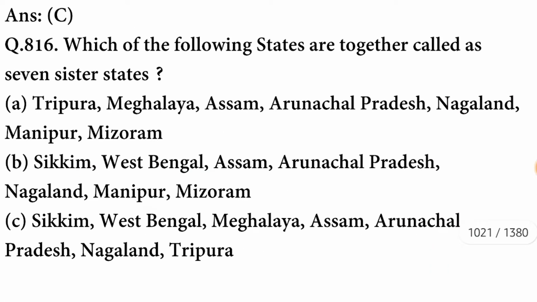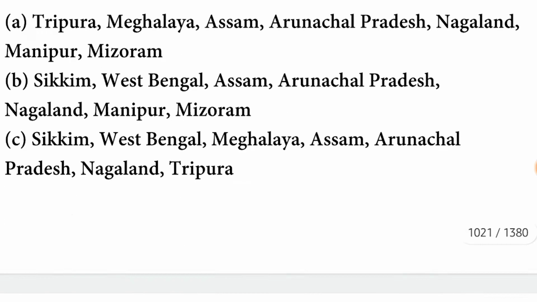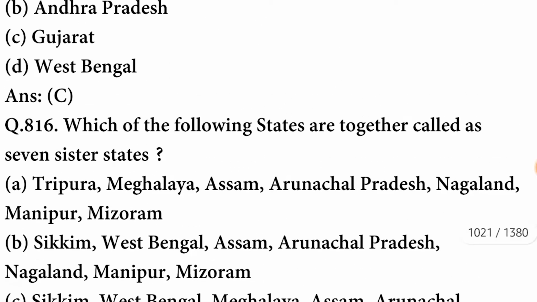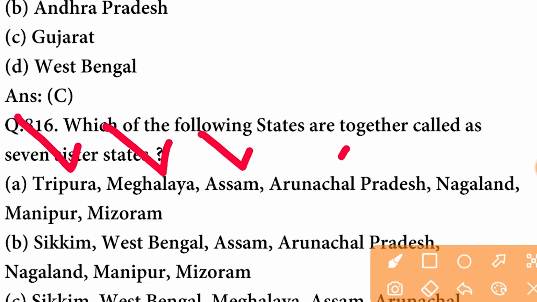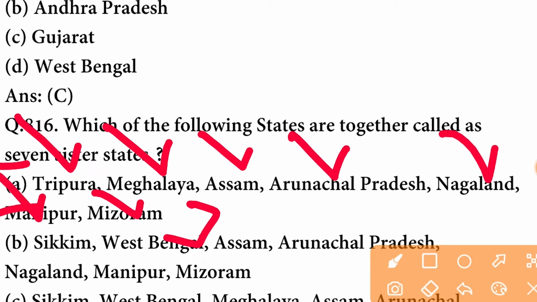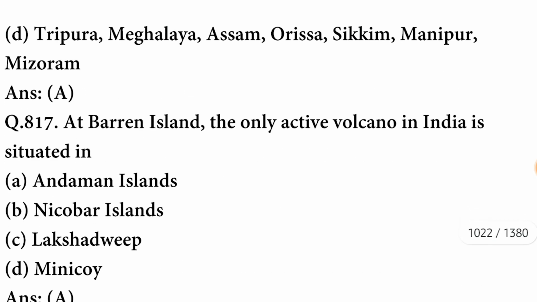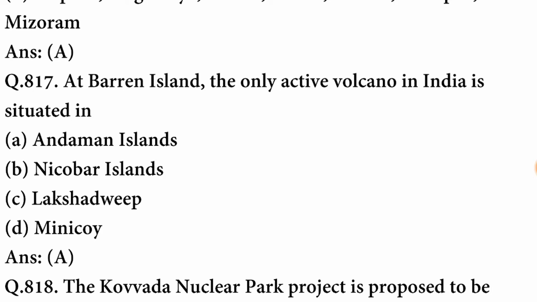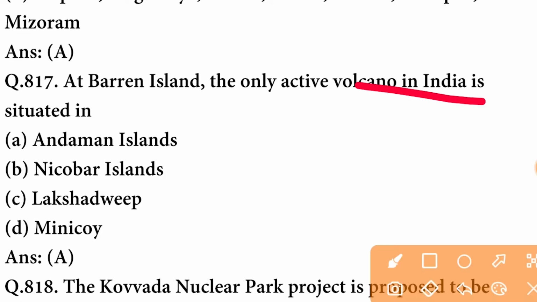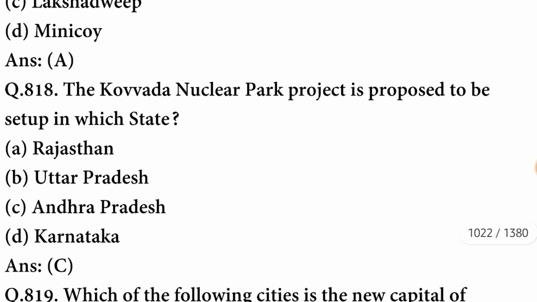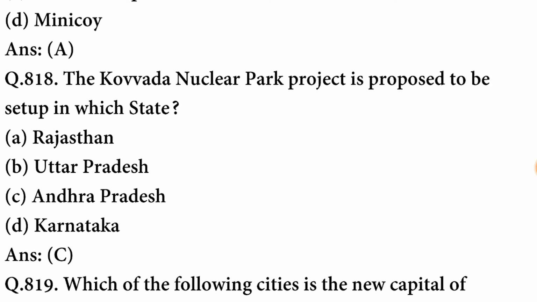Which of the following states are together called as Seven Sisters? So the states are Tripura, Meghalaya, Assam, Arunachal Pradesh, Nagaland, Manipur and Mizoram. These states together are called Seven Sisters. A option is correct. Next question. Barren Island, the only active volcano in India, is situated in the Andaman Islands. A option is correct.